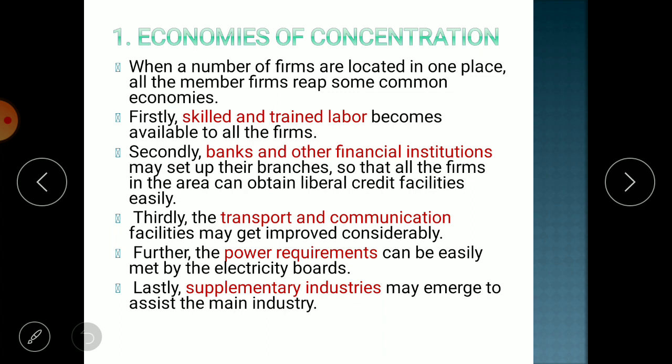So if the firm happens to be the first firm, can you imagine that already trained laborers are there in the Jaipur market? No, not at all. First of all, you have to hire unskilled labor, then you will give them training, and then they will work efficiently in your organization.